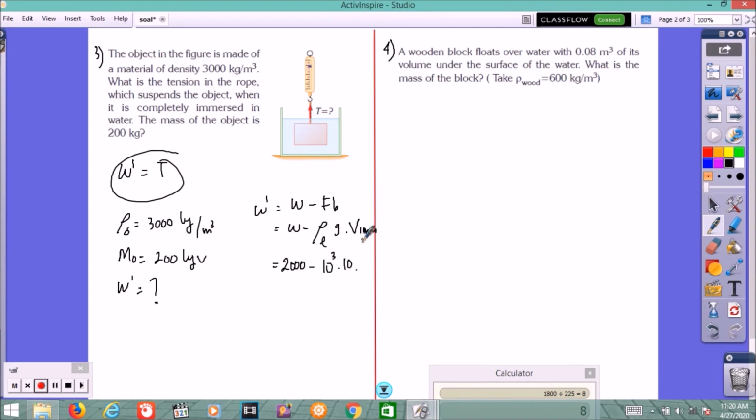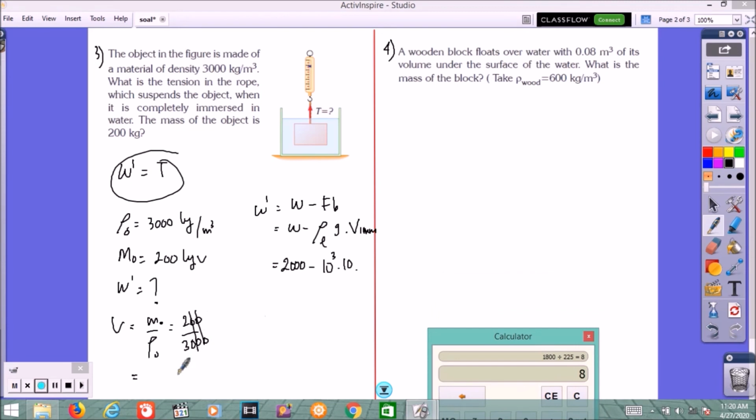We're looking for the volume immersed. We have the mass and the density of the object, so the volume is the mass over rho object, 200 divided by 3000.